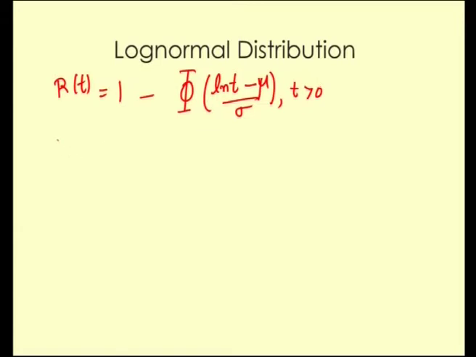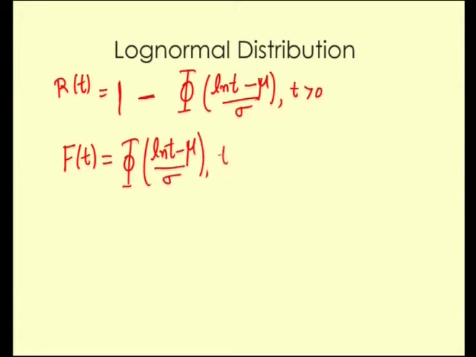Then the CDF, here phi is the representation of the standard normal distribution CDF, and the CDF of t, namely F of t, is given by phi of ln t minus mu by sigma, again t greater than 0.